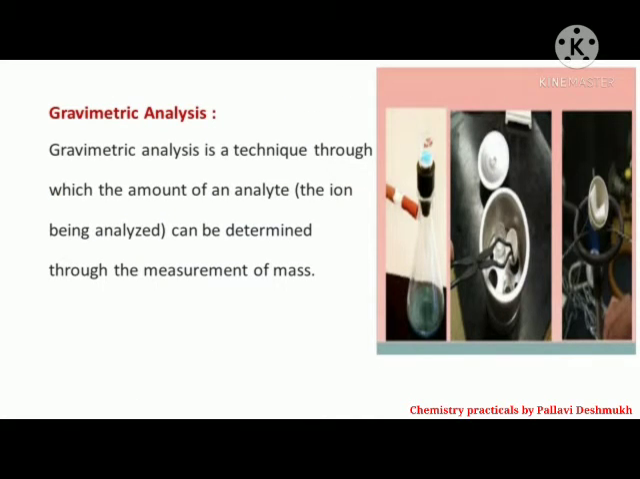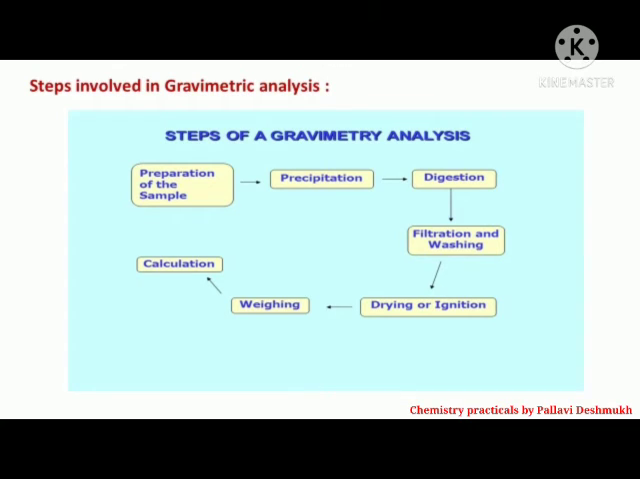Another important technique of quantitative analysis is the gravimetric analysis. Gravimetric analysis is a technique through which the amount of analyte, that is the ion being analyzed, can be determined through the measurement of mass. Gravimetric analysis involves different steps such as precipitation, digestion, filtration and washing, drying or ignition, weighing and lastly the calculations. Digestion is carried out to increase the particle size, which reduces the co-precipitation and makes the precipitate easily filterable.